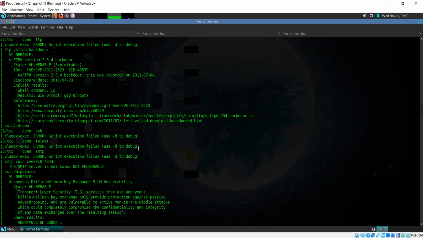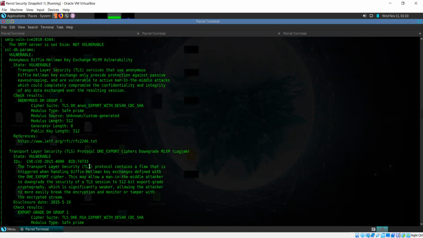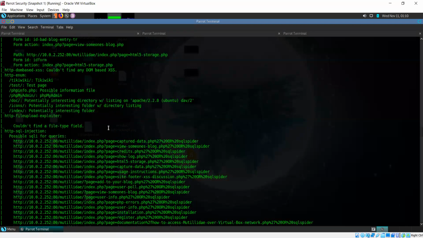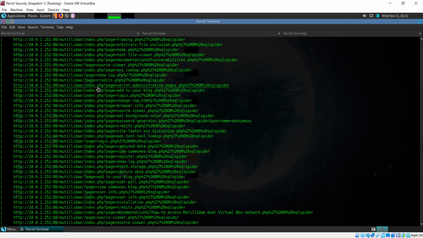SSH, telnet, there's nothing. And then there are some results for HTTP on port number 80. It has a few websites on it, but we are not going to be targeting websites right now.